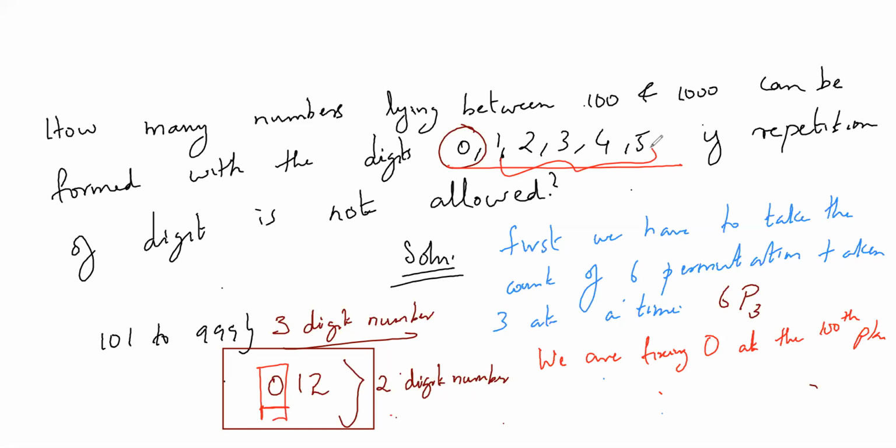Remaining 5 numbers are here: 1, 2, 3, 4, 5. And all the 2-digit numbers I have to subtract. So it is 5P2. Why am I doing that? Then only I'll get the required number. So from 6P3, I have to subtract 5P2 respectively.